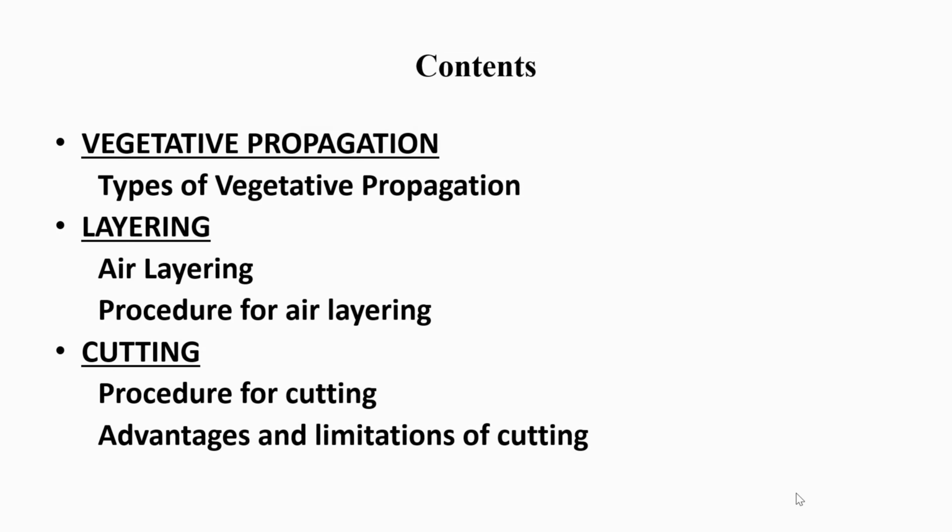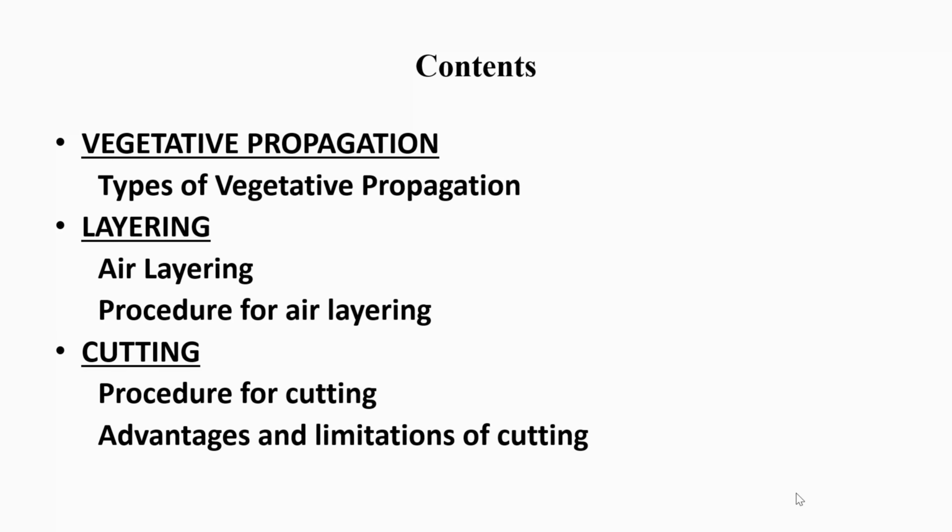Under vegetative propagation, you are going to understand about the types of vegetative propagation. Next is layering. Under layering, air layering and the procedure for air layering. Next one is cutting. In cutting, procedure for cutting and advantages and limitations of cutting. These are the contents of today's session.